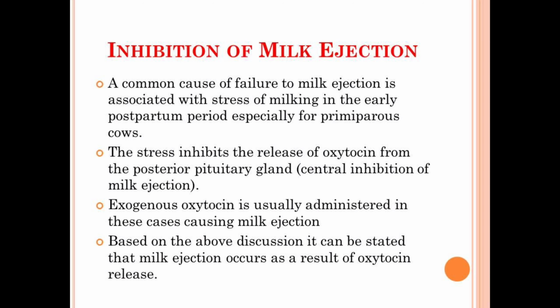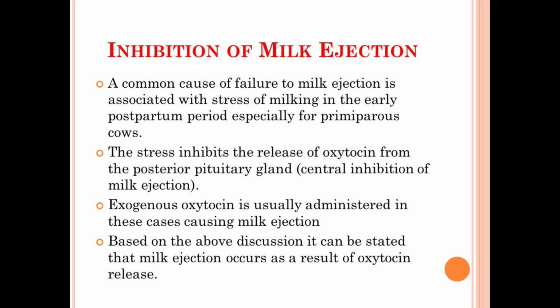Before moving forward, I would like to tell you that primiparous cows, or dairy breeds, are those animals that have calved only once in their life. It has been found that a common cause of the failure of milk ejection is associated with the stress of milking in the early postpartum period, especially for primiparous cows.